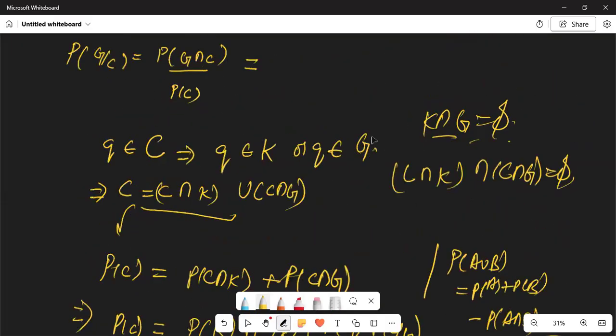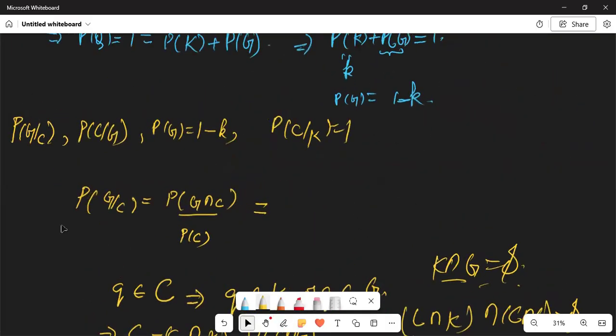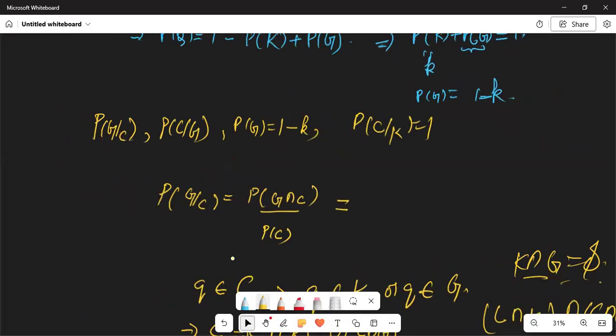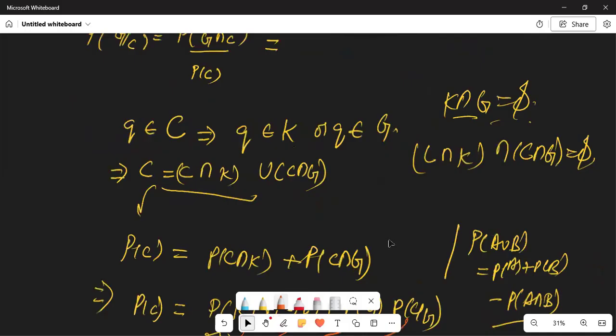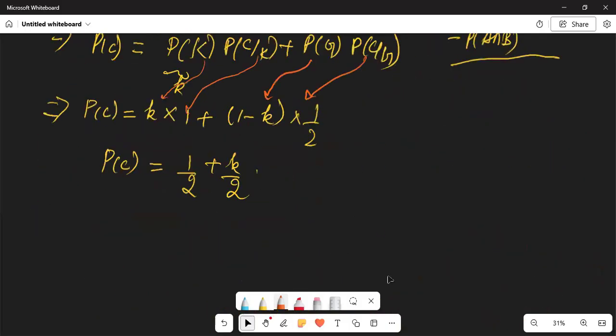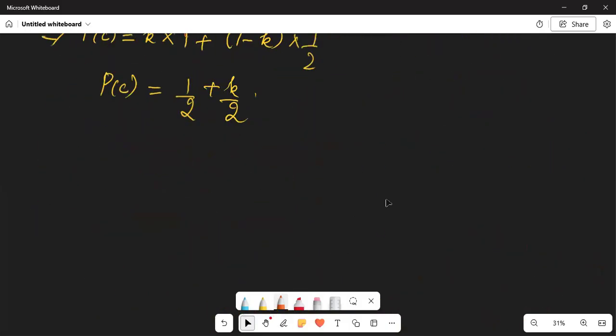Now, since we are given both G by C and C by G, we can find the answer using the Bayes theorem. And you can use any of them in the left hand side.